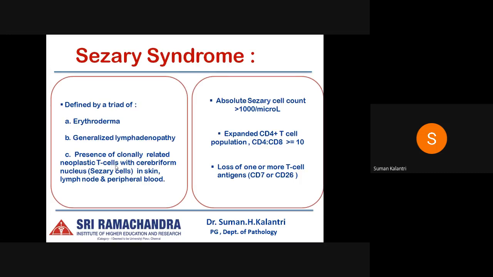Next is Sézary syndrome, which is defined by a triad of erythroderma, generalized lymphadenopathy, and presence of clonally related neoplastic T cells with cerebriform nuclei in the skin, lymph node, and peripheral blood. Apart from this, they have one or more additional criteria: absolute Sézary cell count of more than 1000 per microliter, expanded CD4 T cell population with a CD4 to CD8 ratio of more than or equal to 10, and loss of one or more T cell antigens, usually CD7 or CD26.